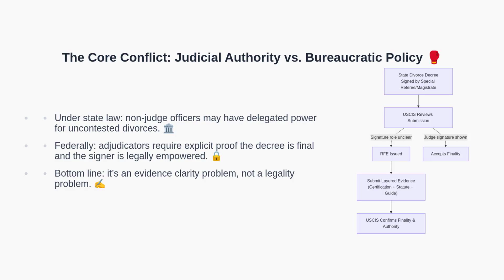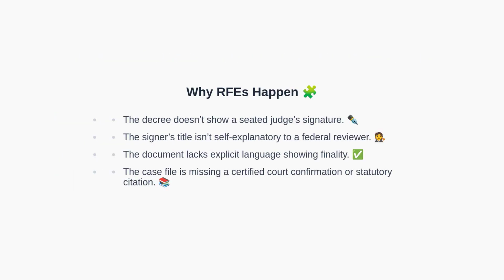The flowchart shows how a decree leads to federal review, possibly an RFE, and then a successful outcome once layered evidence is submitted. RFEs commonly arise when a decree lacks a judge's signature, the signer's role is not obvious, or the document does not state finality clearly. Federal adjudicators need to see both, that the decree is final and that the signer had statutory authority. Without supplemental proof like a court certification or relevant statutory citations, USCIS may consider the evidence insufficient and issue an RFE.